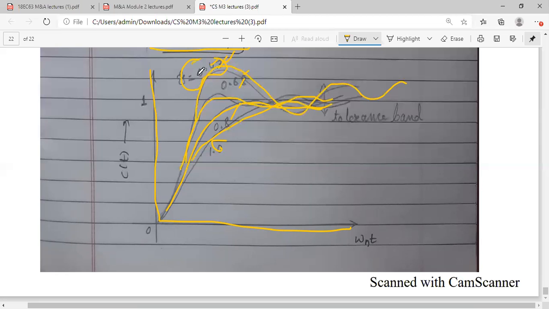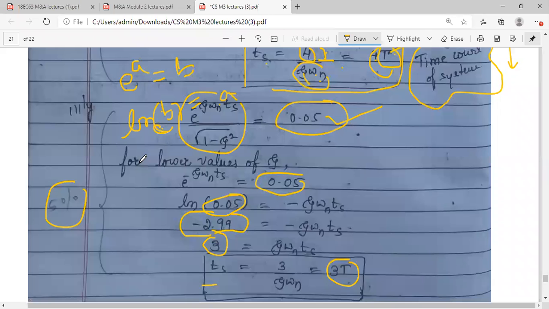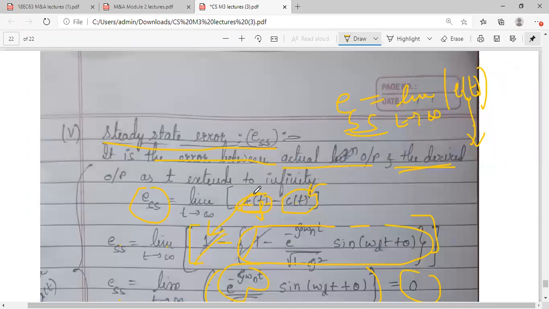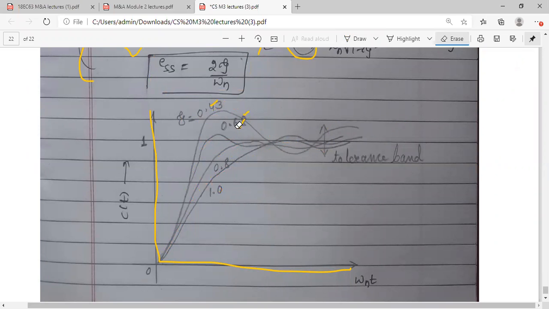So zeta value in the derivation of settling time we have taken zeta lower values. See, for lower values of zeta ये denominator जो है we have neglected, we have not considered, we have only considered exponential only for settling time calculation. So lower values means variations और ज्यादा होगा. You can see in this graph zeta का value 4 values I have shown you here, 1, 0.8, 0.68 and 0.43. zeta जितना कम है settle होने के लिए उतना time लगेगा.